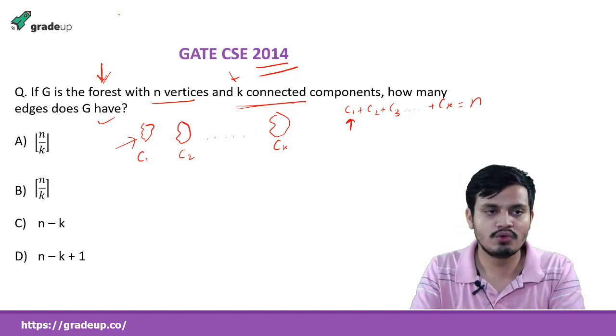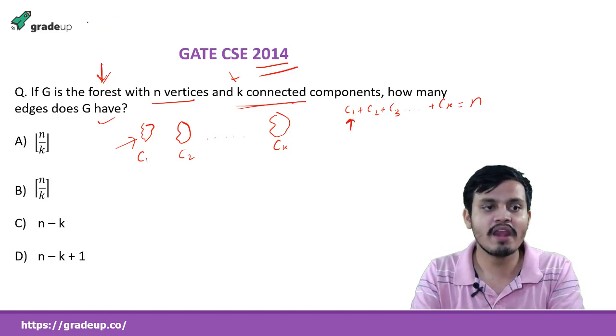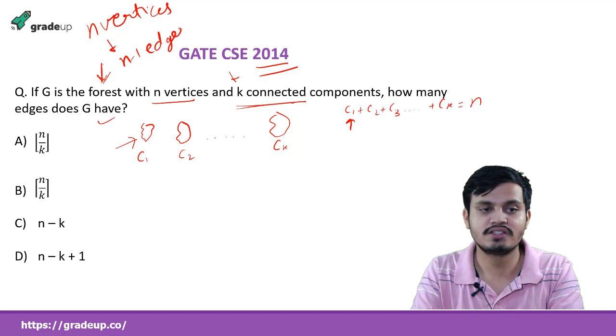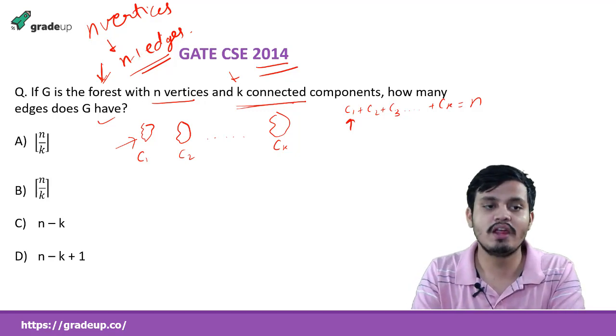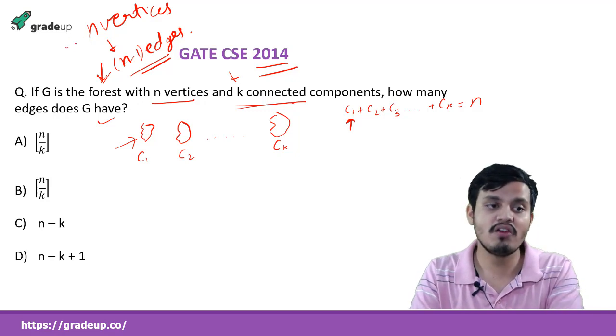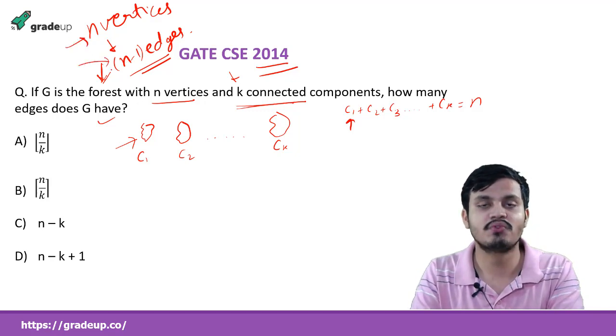So you must know that when a tree has n vertices, how many edges will it have? N minus 1 edges. If there are more than n minus 1 edges, then there will be a cycle, and in a tree there will not be a cycle. So it is always true that whenever a tree has n vertices, there will be n minus 1 edges.